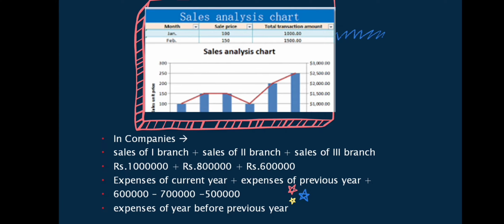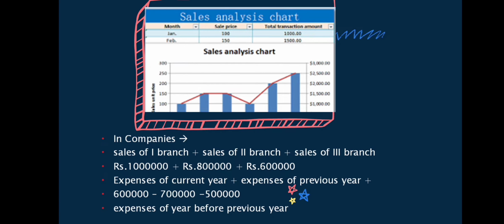The same way we can take the expenses of the current year, expenses of the previous year, expenses of the year before the previous year. Then we can analyze the expenses of the company. We have to ask why there is a reduction in the expenses in this particular year, what kind of strategies we adopted for the reduction. If there is a hike in the expenses, what special thing happened to raise the cost in that particular year. Likewise, we have to ask the question again and again, why. There stands management accounting.